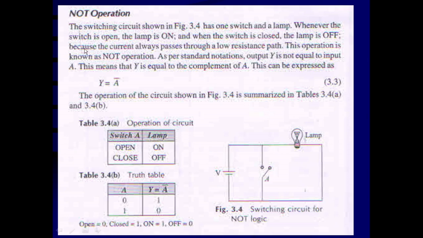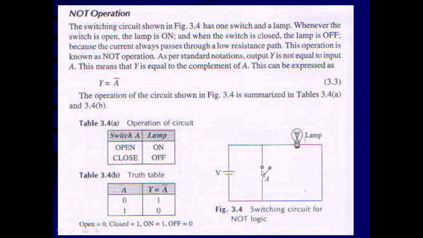Now for the NOT operation. The switching circuit shown in figure 3.4 has one switch and a lamp. Whenever the switch is open, the lamp is going to be on, because when the switch is open, the current will not flow in this direction, but the current will pass through the lamp and hence the lamp is on. Switch open corresponds to logic level 0 and the lamp being on corresponds to logic 1. So input A is 0, output Y is 1.